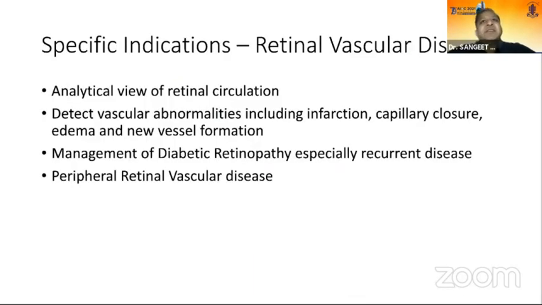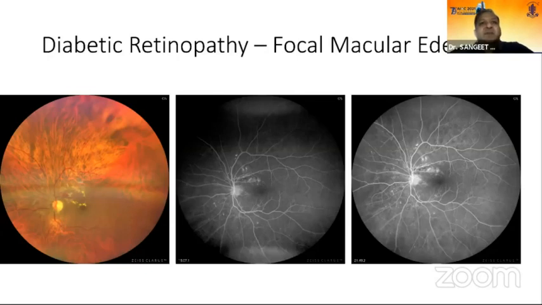Again, among the specific indications, the most commonly used include retinal vascular disease, where we study analytically the retinal circulation, and it may detect vascular abnormalities like infarction, capillary closure, edema, and new vessel formation. Especially in the management of diabetic retinopathy, especially if it is a recurrent disease, FFA is indicated. Also for study of peripheral retinal vascular disease and peripheral ischemia, you need to have an FFA. The OCT angiography won't give you that picture. So these are just a few pictures.